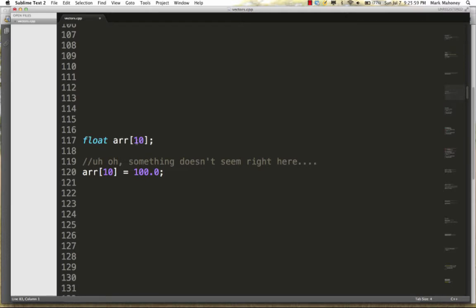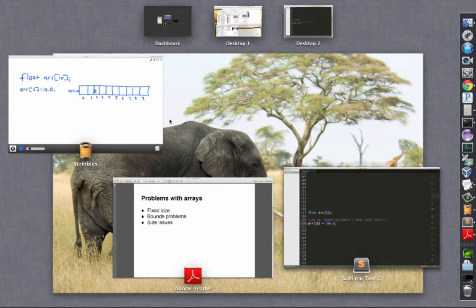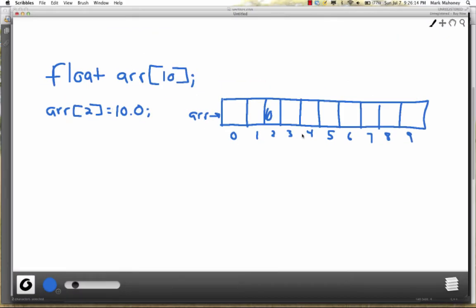Right, so if we go back to this example where we have an array of 10 floats, we know the index values are from 0 to 9. But if I do something like this, say ARR at position 10, I'm going to be outside the bounds of my array. So the index values here are from 0 to 9.